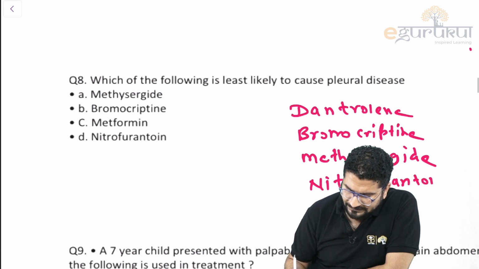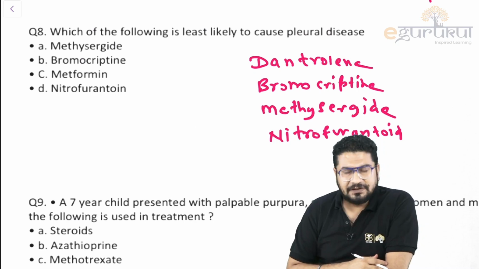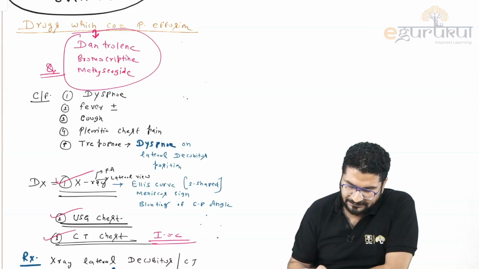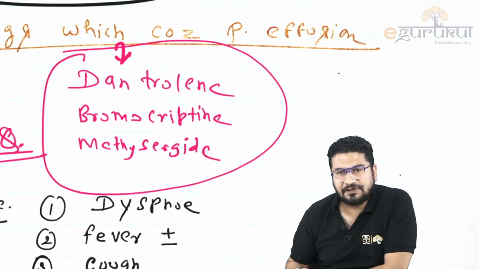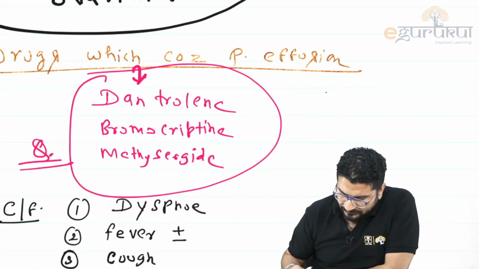This question came recently in the NEET PG exam. I have discussed this in the class lecture as well. You can see this is the screenshot which I have. Dantrolene, bromocriptine, methotrexate. These are the drugs which cause pleural effusion. So just try to understand this.